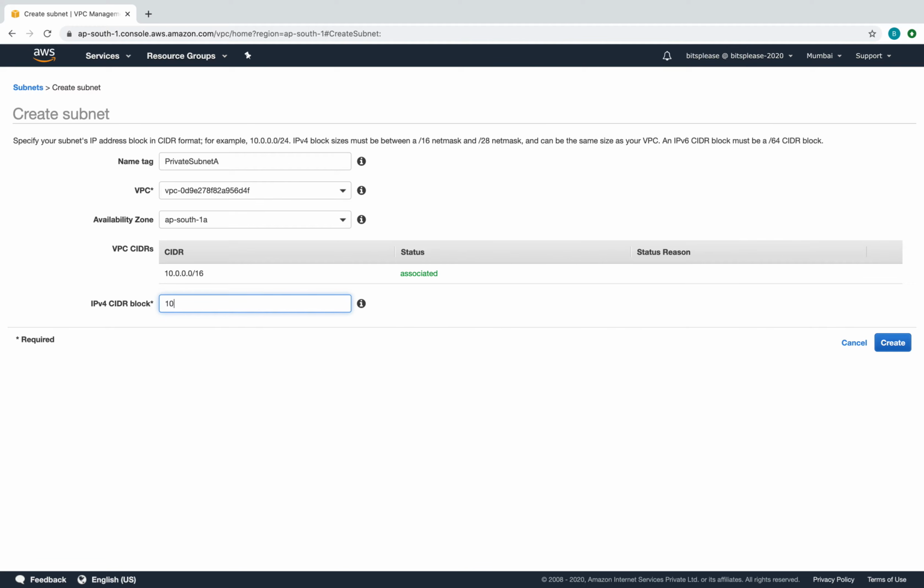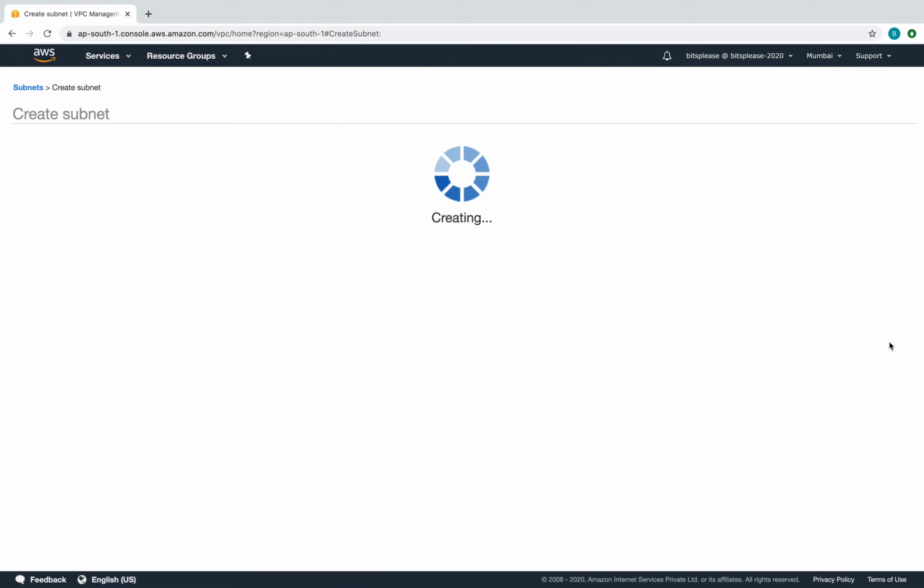So I'll have to give a bigger pool here. I'm going to use 10.0, probably 16.0, but I'm going to go with /20 here and not /24, right? I want to give a bigger pool here. Cool. So that being said, I can use anything. I can use 2.0, 3.0. I just went with 16.0, but I can use anything, right? But be careful. Give a bigger pool because it's a private subnet.